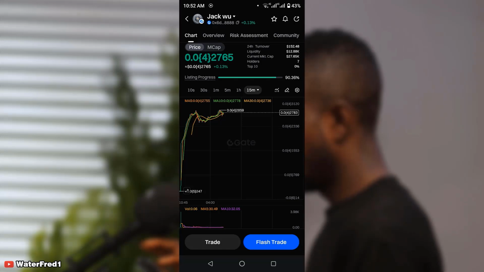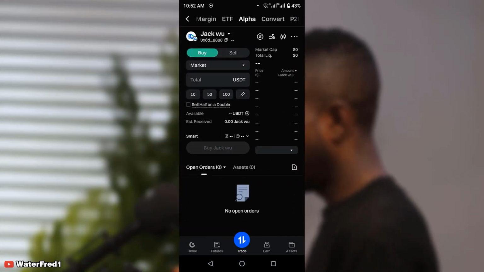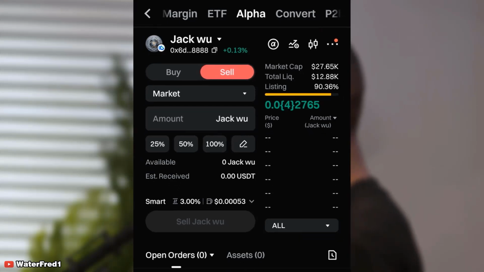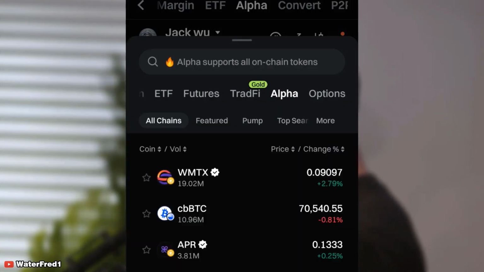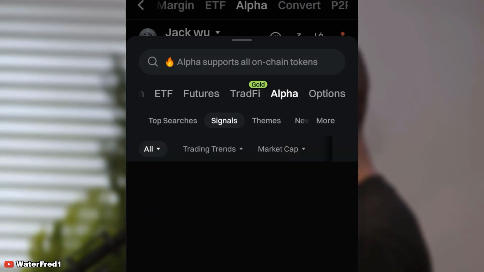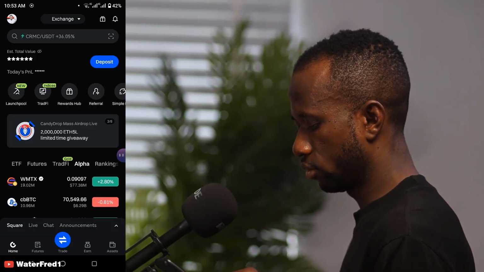Now from here you can select the time. We are on the chart, of course, you already know. And if you want to trade, you can click on Trade right here. It's going to bring you to the section where you can actually trade. You can buy or sell. If you want to go back, you can use this drop down arrow right here, and you can be brought back to this place. You can see Top Search, Signals, a lot of things. Alpha has a whole lot of things.